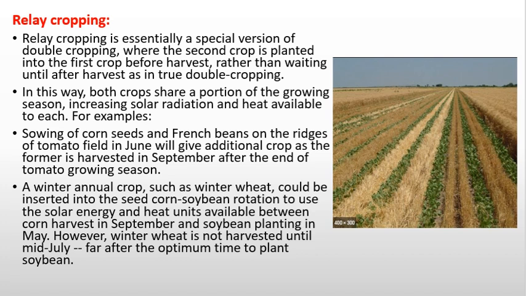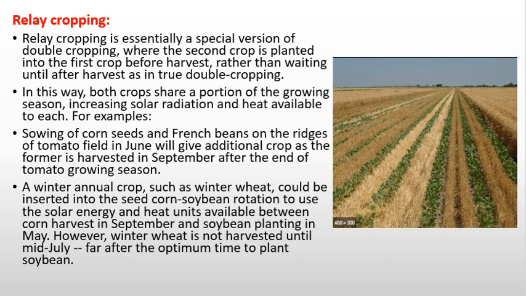A winter annual crop such as winter wheat could be inserted into the seed corn soybean rotation to use solar radiation and heat units available between the corn harvest in September and soybean planting in May. However, winter wheat is not harvested until mid July, far after the optimum time to plant soybean.